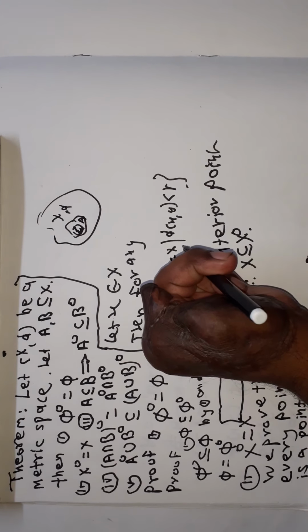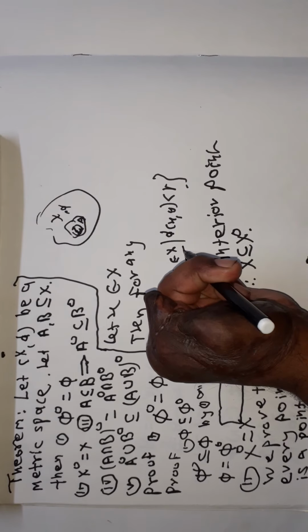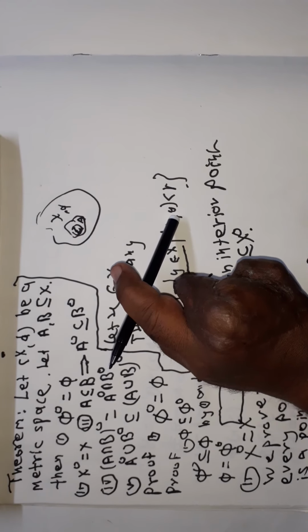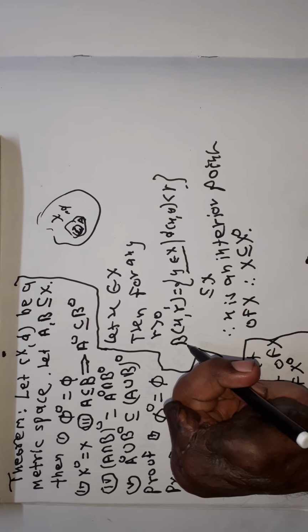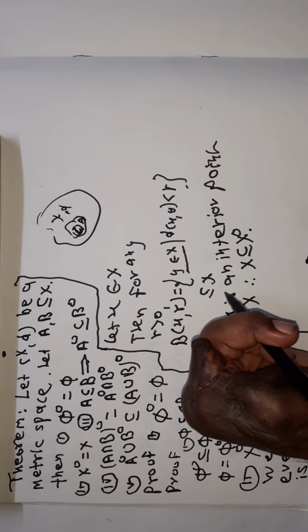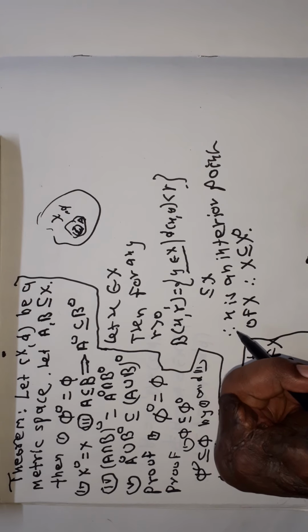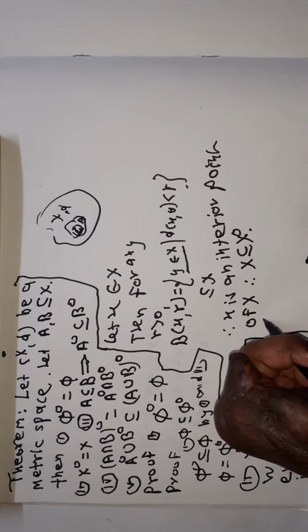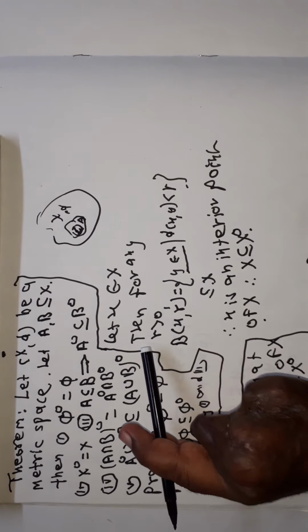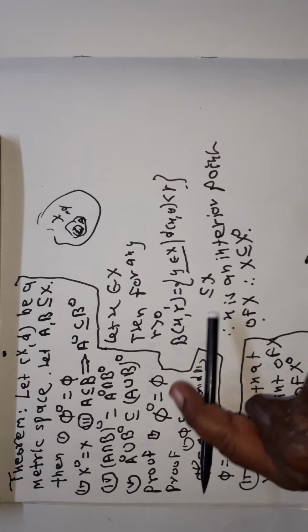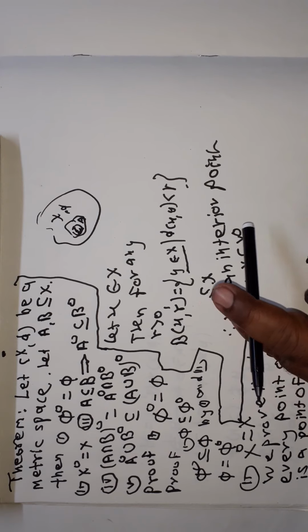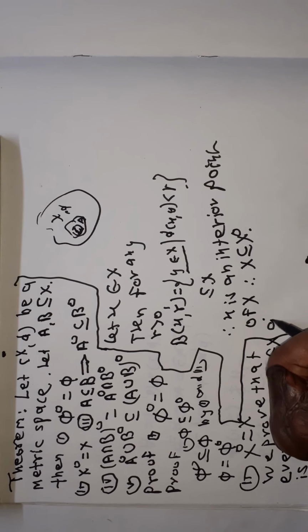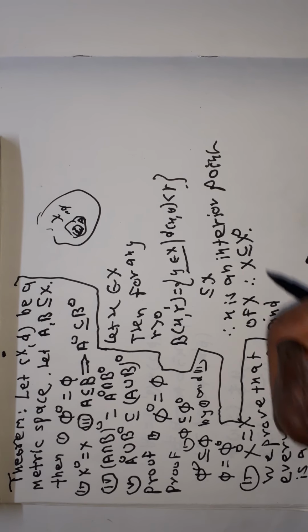Since it is the set of all y belonging to X such that the distance between x and y is less than r, the ball B(x, r) is a subset of X, and therefore x is an interior point of X. Therefore x belongs to X implies x is an interior point of X. Therefore X is a subset of X interior, and X interior is a subset of X.